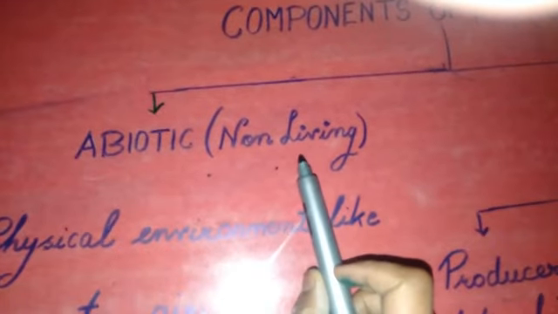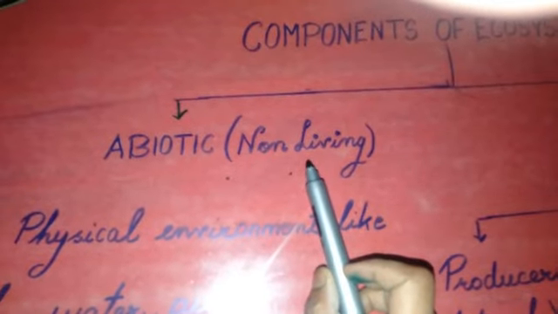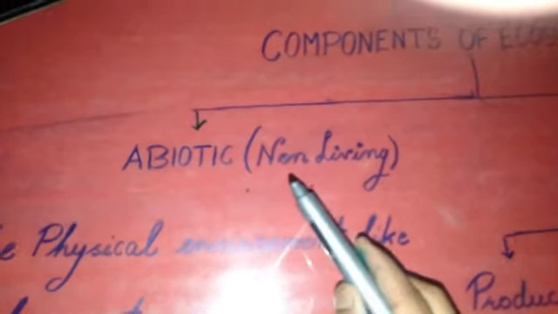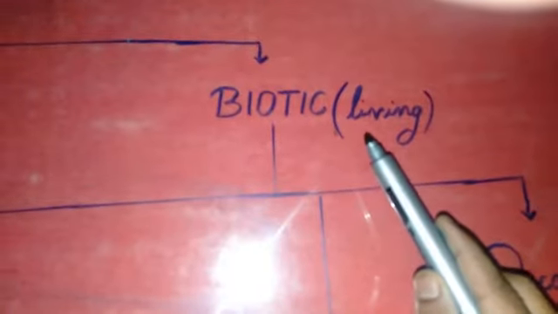See, basically there are two components of ecosystem. The first one is abiotic, that means the non-living components. All the non-living things, all the non-living factors come under the abiotic component. And the second one is biotic, the living component.